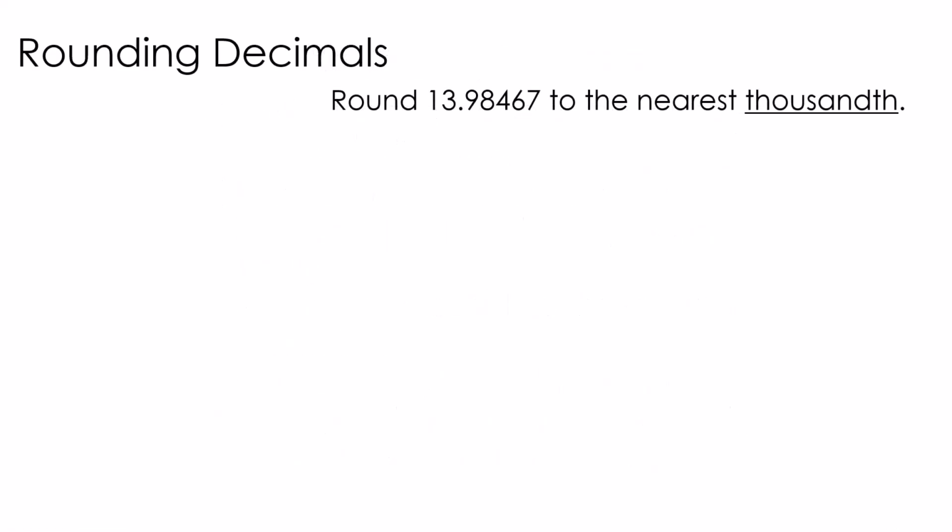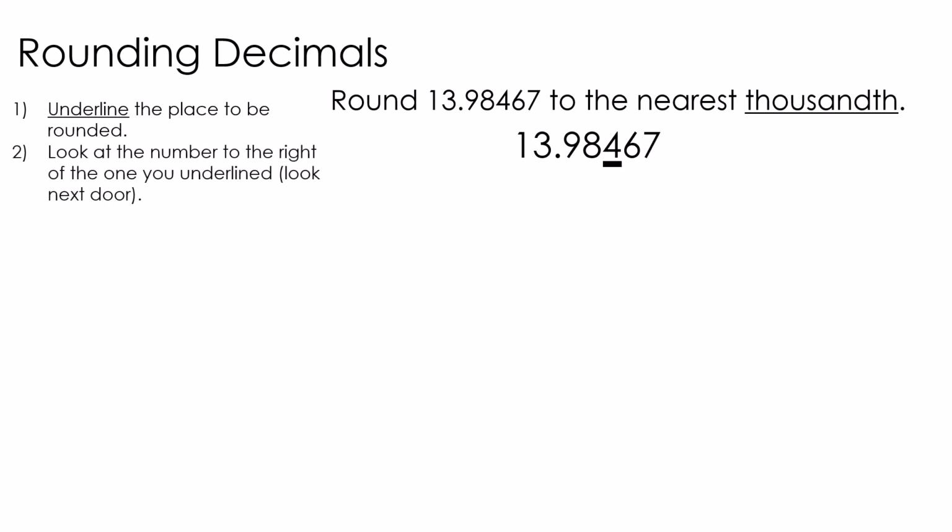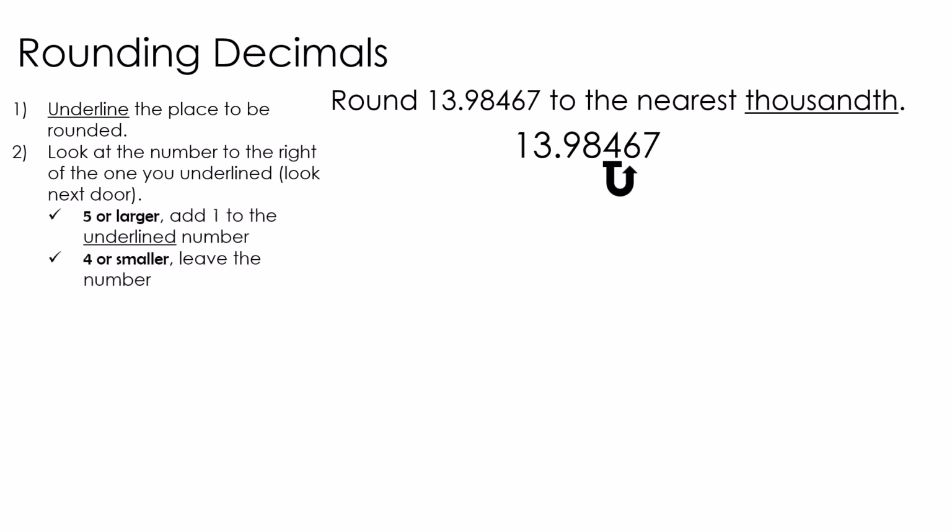Let's round the number 13.98467 to the nearest thousandth. I just like to rewrite the number to make it a little bigger, but first thing we have to do is underline the place to be rounded, which is the thousandth. Then what we do is we look to the number next door. Then we have to decide. The number next door is 6.